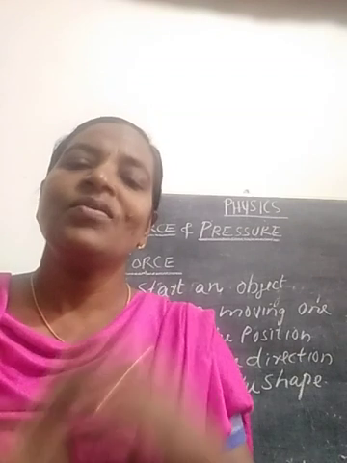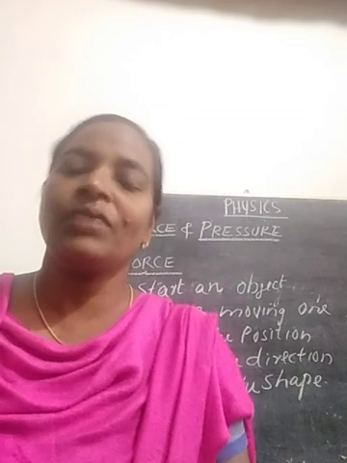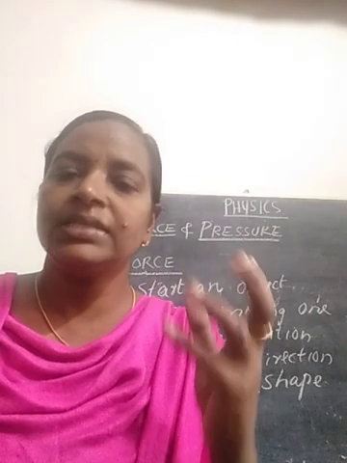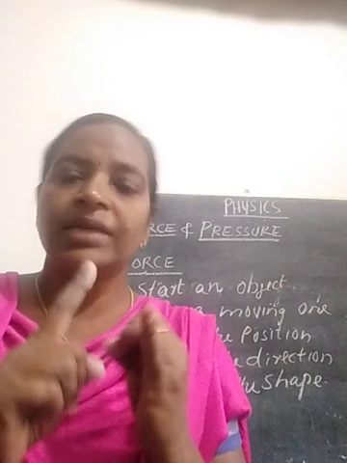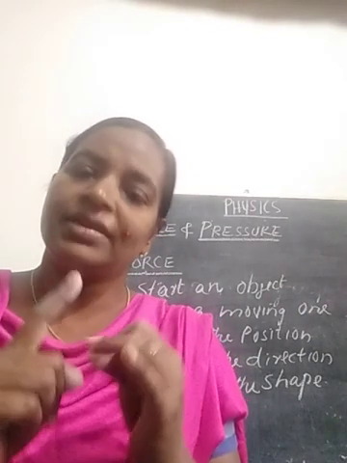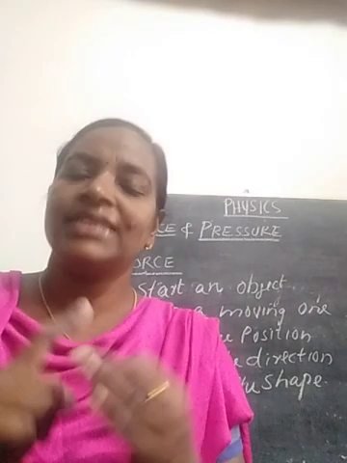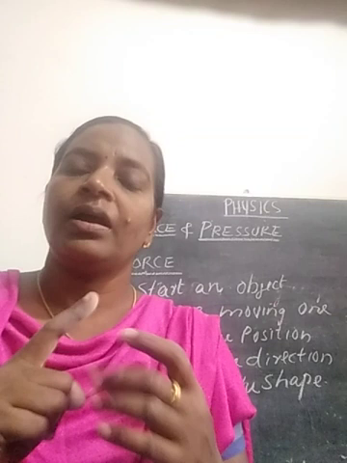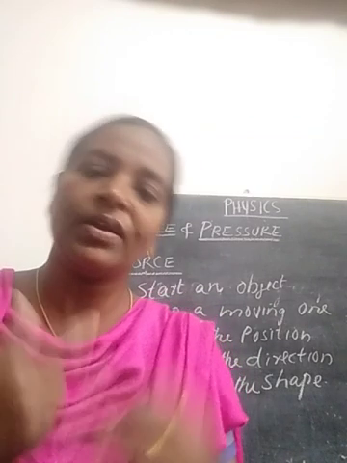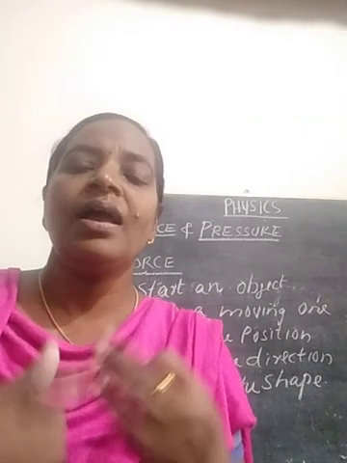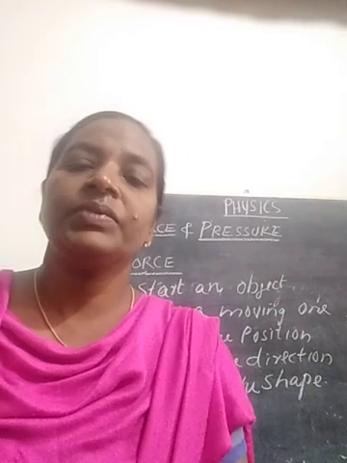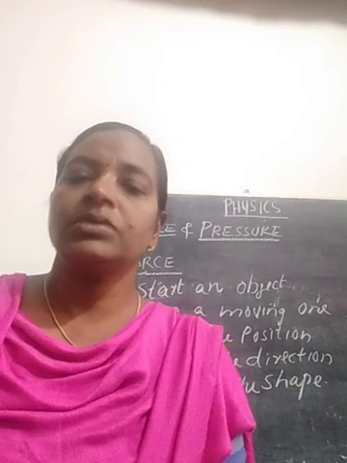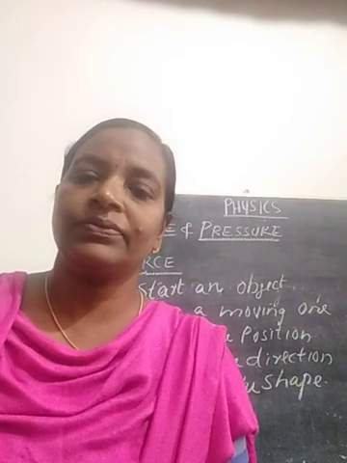So totally we term this into 5 different points. A force can set an object into motion. It can stop a moving object. It can change the speed of the object, which means it can increase or decrease the speed, and it can change the shape of the object. So these are called the different effects of force.